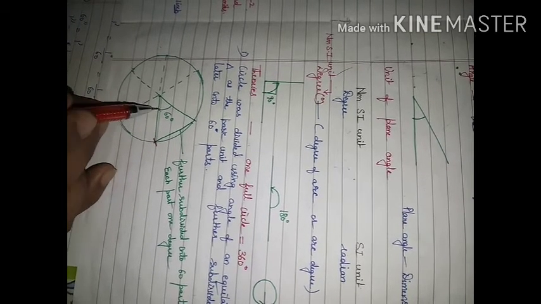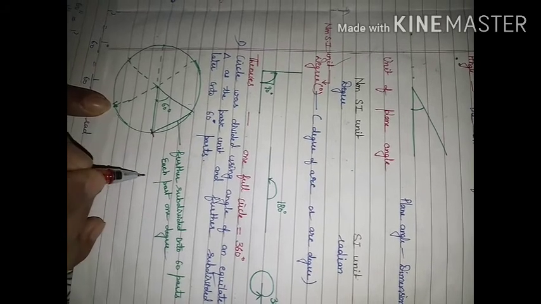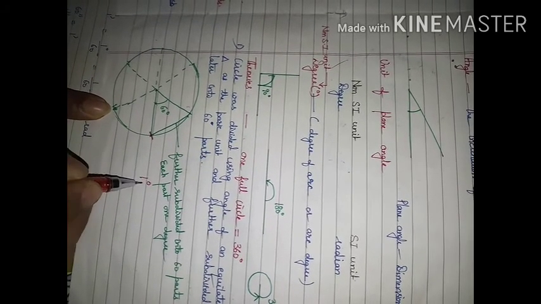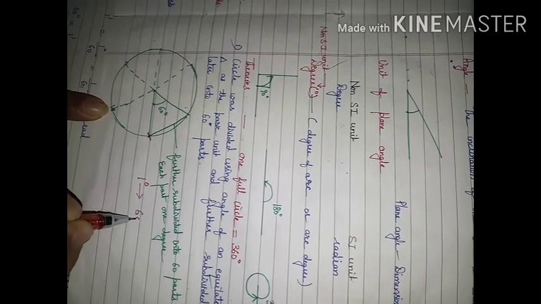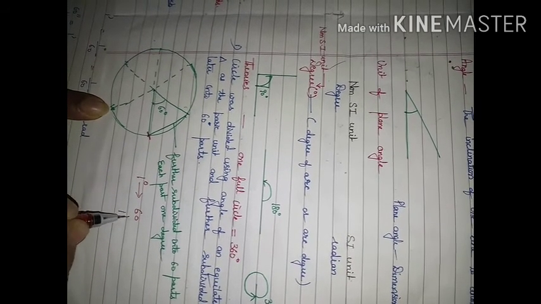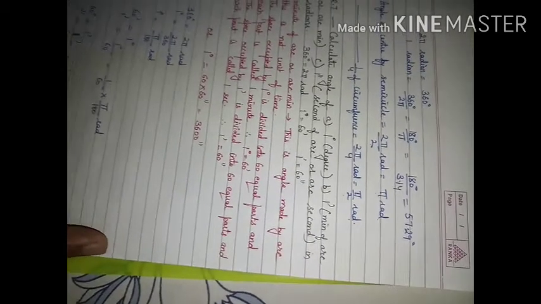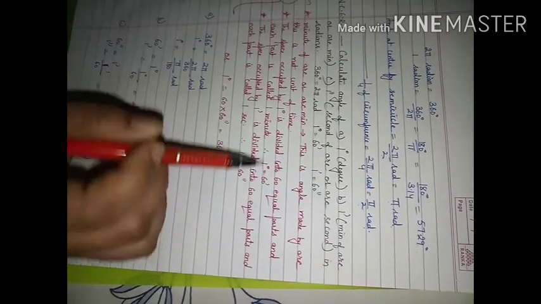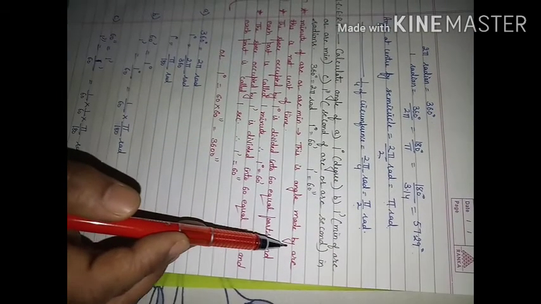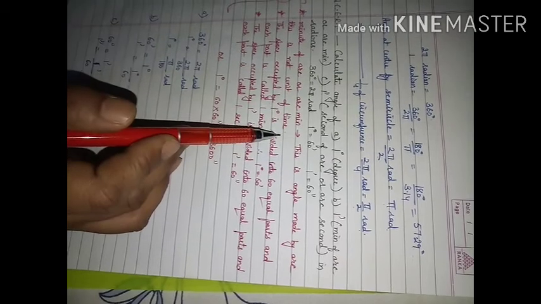And then this was further subdivided into 60 equal parts, and each part was equal to 1 degree. Now each degree was further divided into 60 equal parts, and each part was known as 1 minute. So this 1 minute is 1 upon 60th value of a degree. So minute of arc or arc minute is the angle made by an arc, and you will not consider it to be a unit of time.